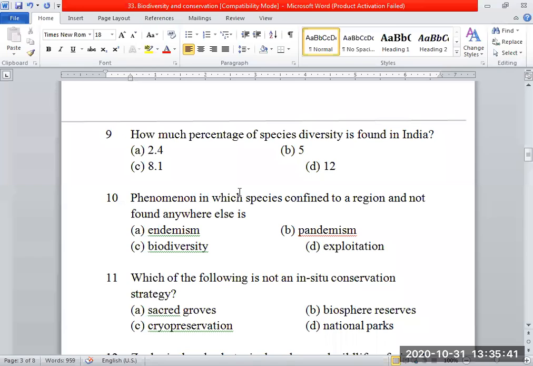How much percentage of species diversity is found in India? 8.1. Very good.